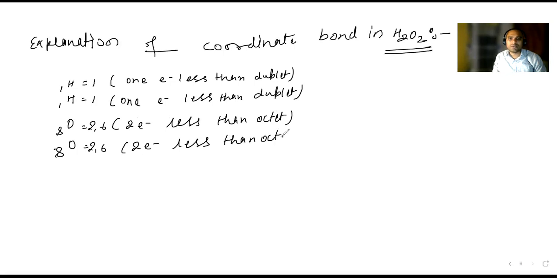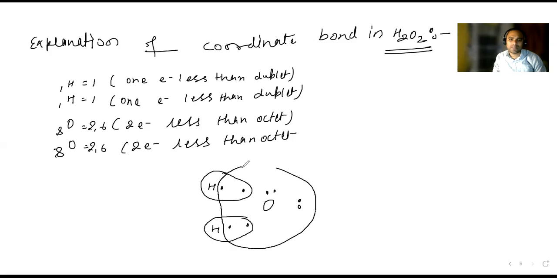So what are they going to do? Here is hydrogen with one electron, here is hydrogen with one electron, and oxygen has 1, 2, 3, 4, 5, 6. So the hydrogens are going to complete the duplet, and this oxygen is going to complete its octet, 2, 4, 6, 8 electrons.